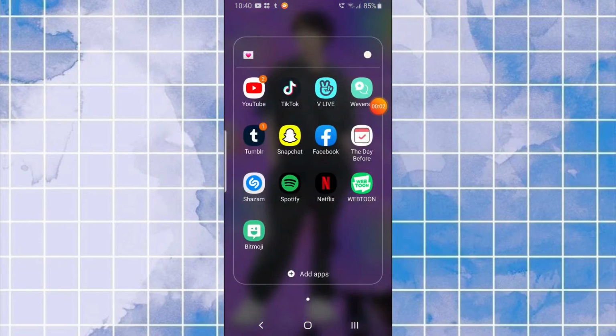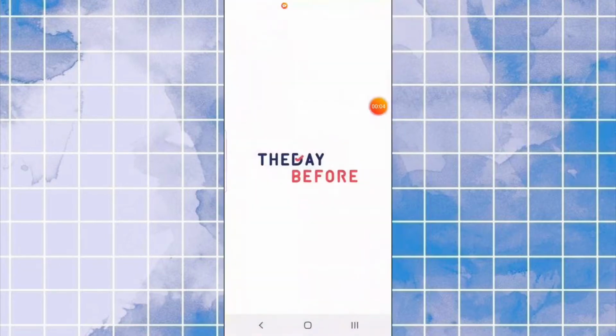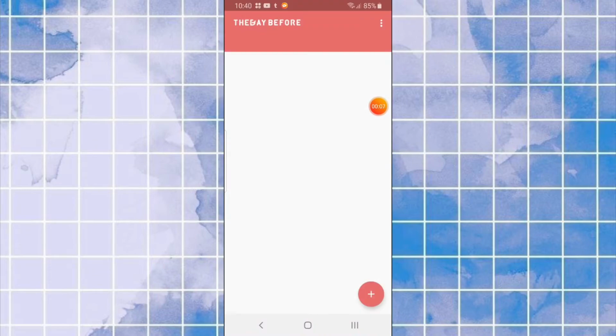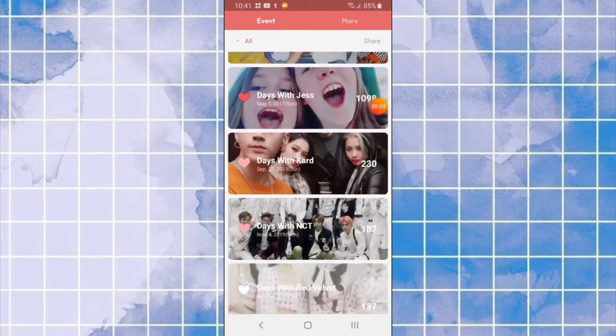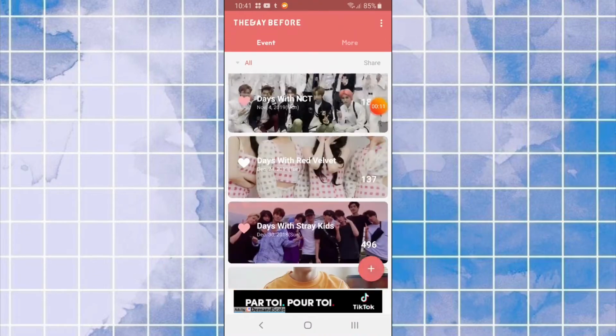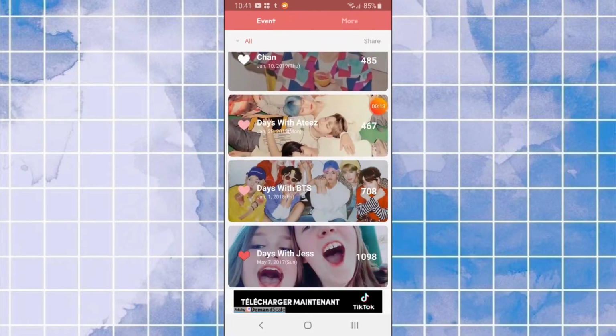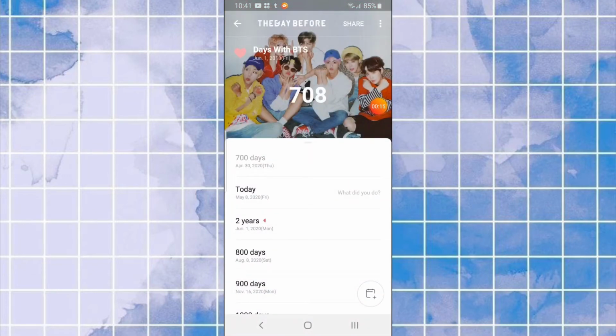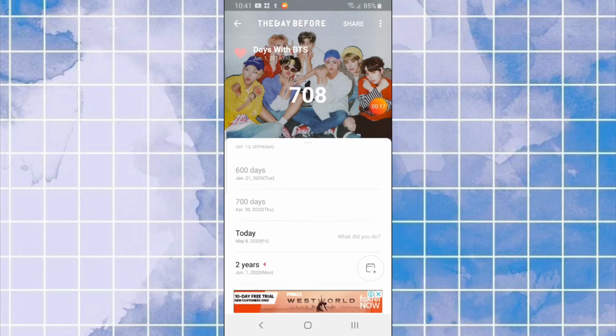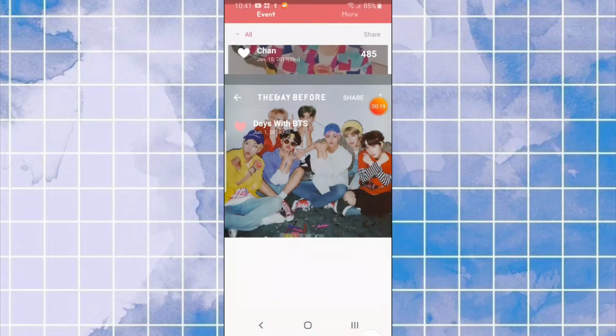Next, let's have a look at my days before. This is where I basically just do my stan dates. 1st of June, it's almost 2 years with BTS, and I'm so ready.